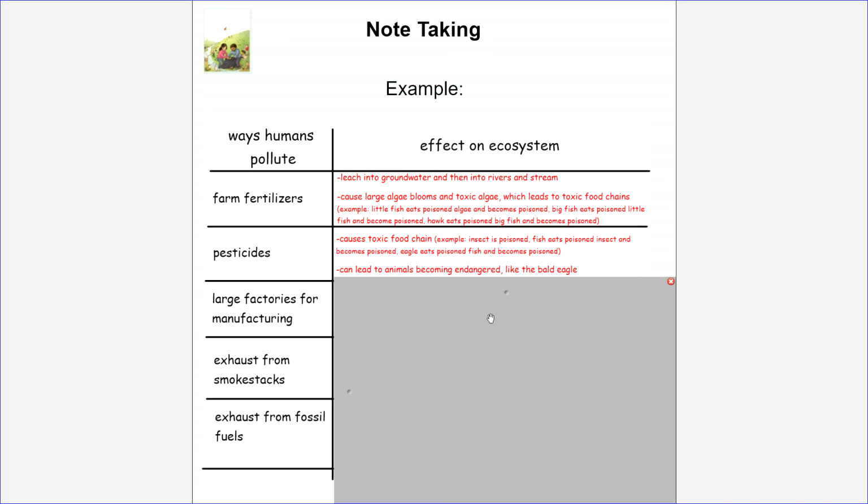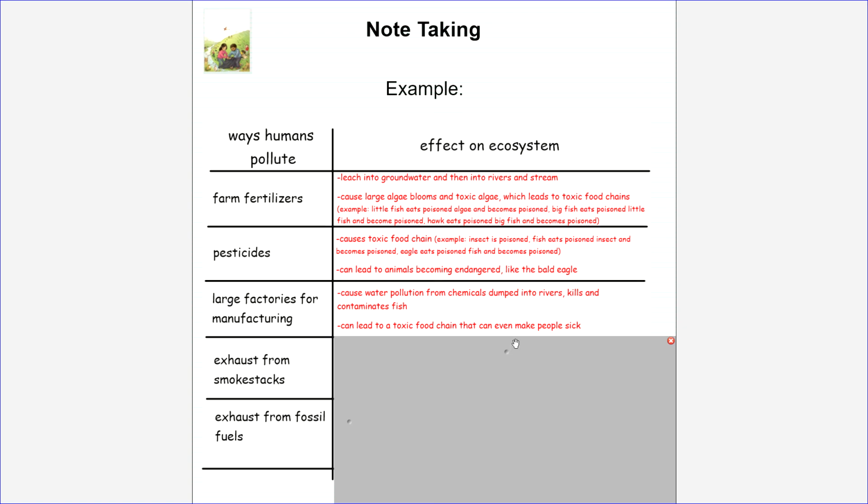Now let's look at how large factories for manufacturing affect an ecosystem. I heard that large factories can cause water pollution from chemicals that get dumped into rivers, killing and contaminating fish. I also heard that large factories for manufacturing can lead to toxic food chains that can even make people sick.